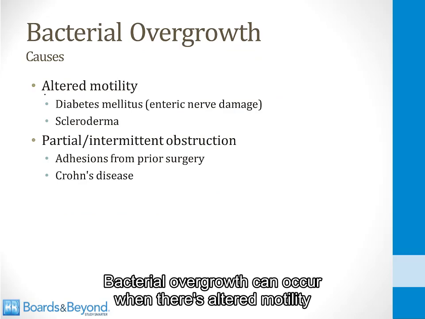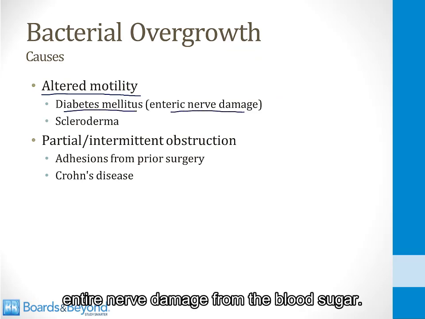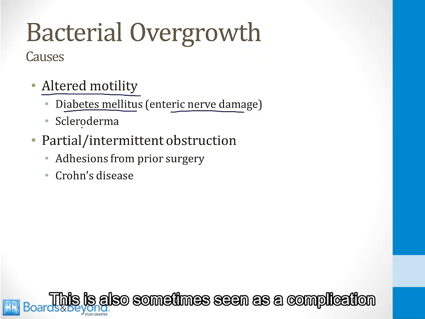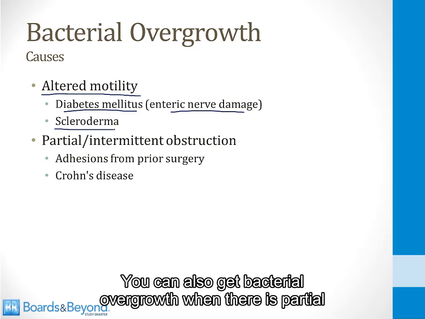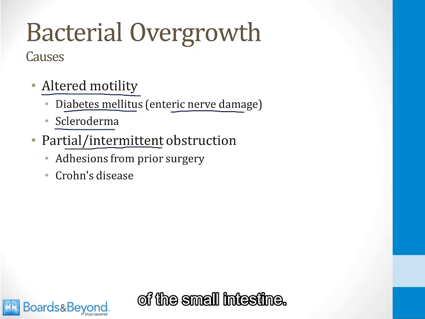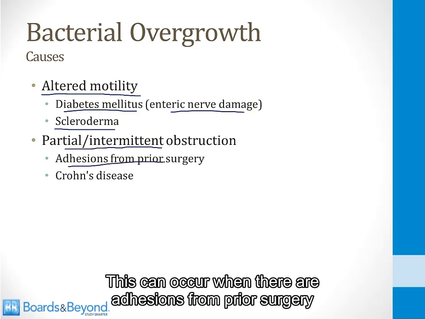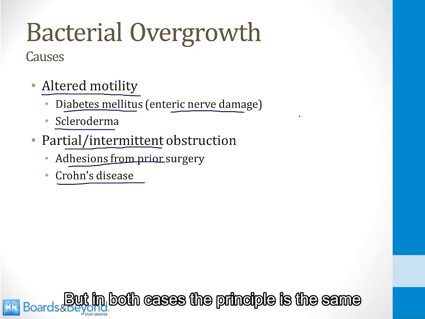Bacterial overgrowth can occur when there's altered motility of the small intestine. This can be seen in diabetes when there's enteric nerve damage from the blood sugar. This is also sometimes seen as a complication of scleroderma. You can also get bacterial overgrowth when there is partial or intermittent obstruction of the lumen of the small intestine. This can occur when there are adhesions from prior surgery or sometimes in patients with Crohn's disease. But in both cases, the principle is the same.